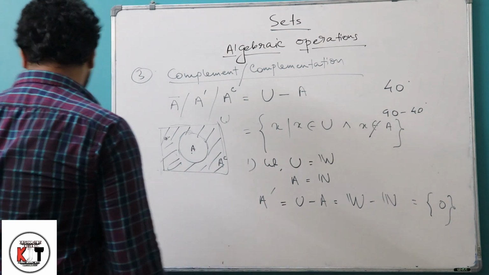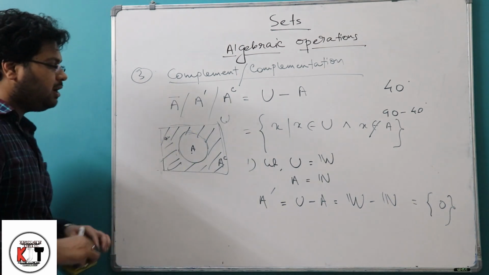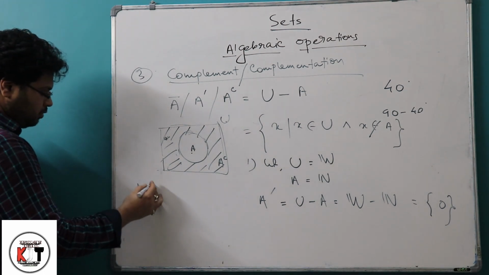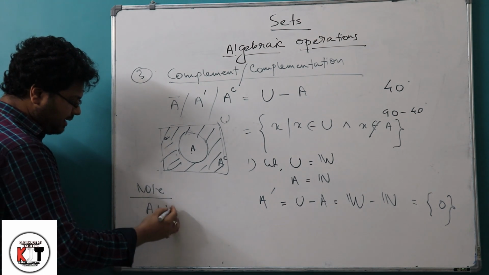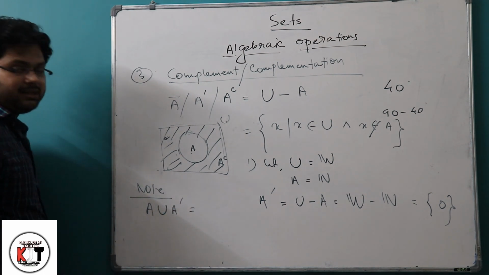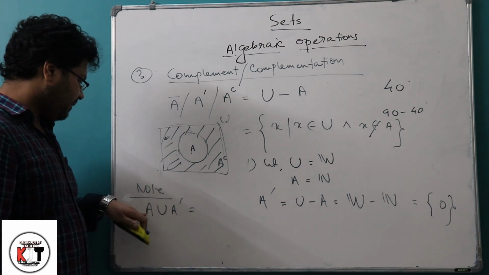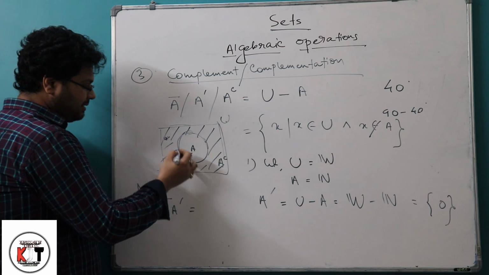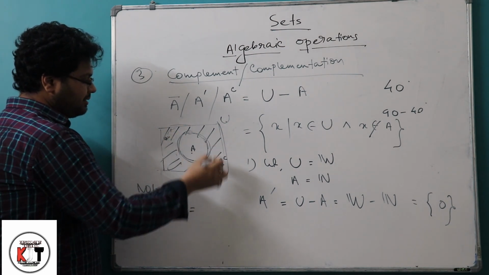Now before we come to our next operation, one more thing. Suppose we are finding A union A complement. What do we get? If we take the union of any set and its complement, see, this is A and the outer side is A complement.